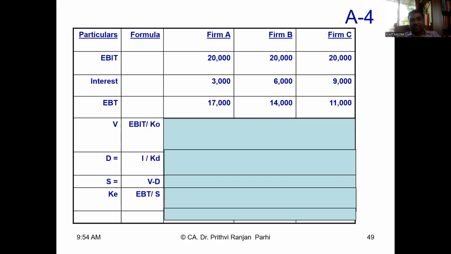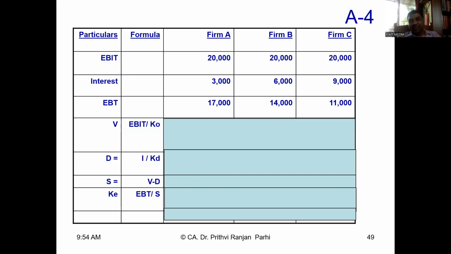Now, what is the value of the firm? Formula is EBIT by KO. Debt value, you know, is interest by KD. And the value of shares, according to this approach, is equal to firm value minus debt value. Cost of equity, you know, is EBT by value of shares.